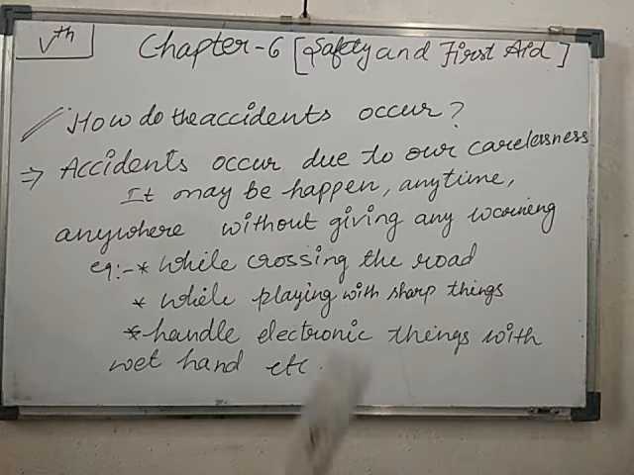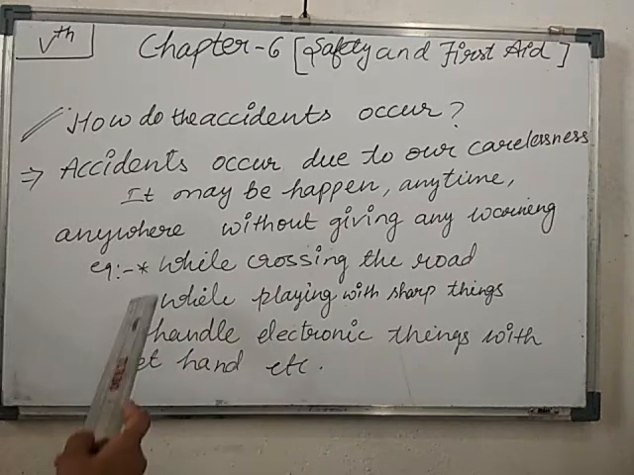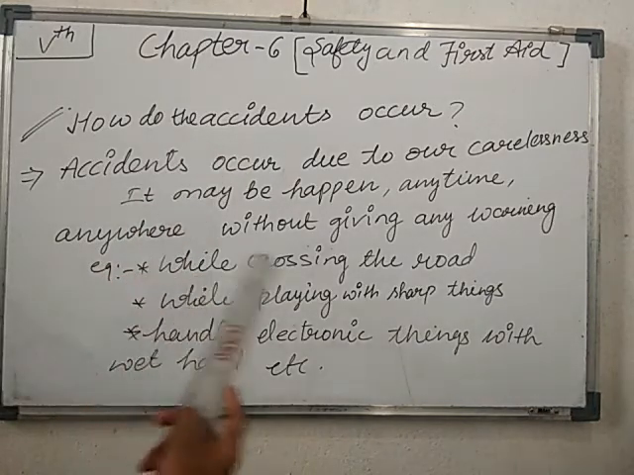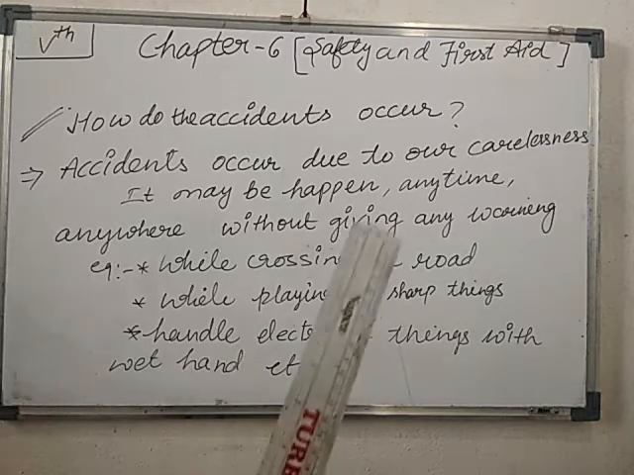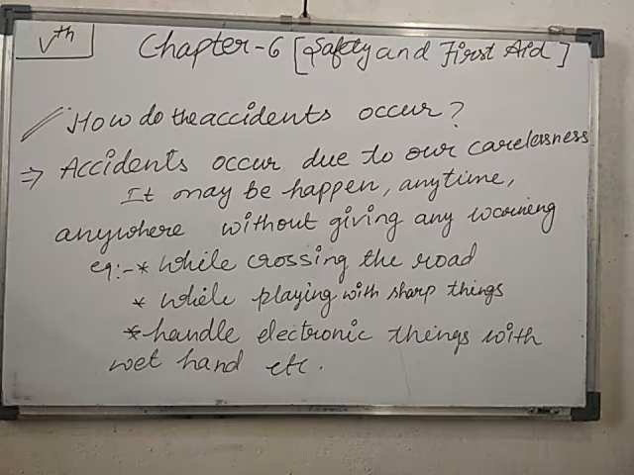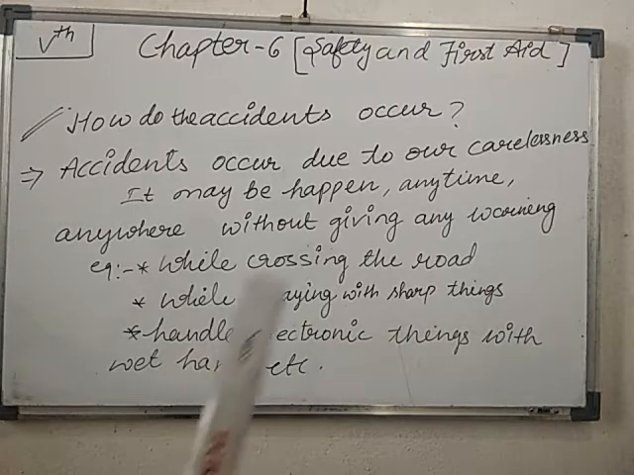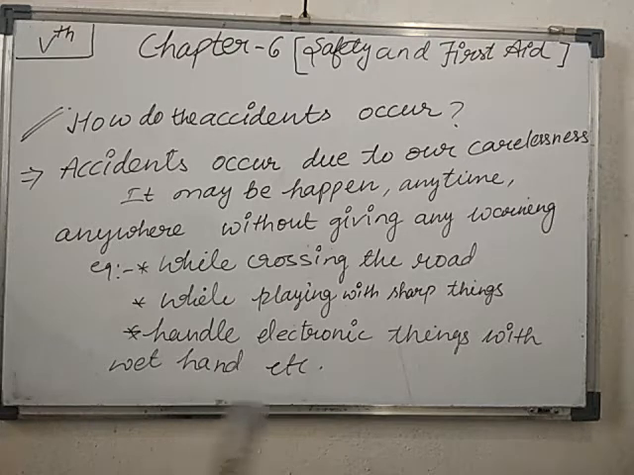So we have to use some safety rules. How do accidents occur? While crossing the roads, while playing with sharp things, or handling electronic things with wet hands, etc. There are lots of things by which we can get injured. Such things are known as accidents. So accidents always occur due to our carelessness. Is it clear here?